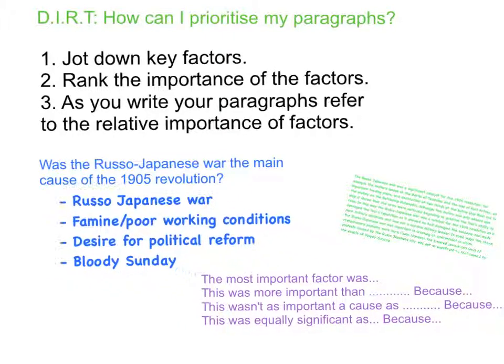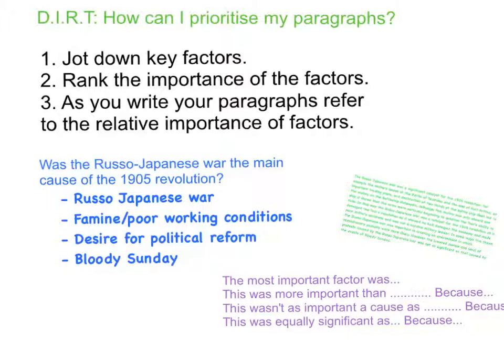Okay, the next thing that I would suggest that you do is to jot down your key factors. So let's start with jotting down key factors. Imagining the question you've been asked is, was the Russo-Japanese War the main cause of the 1905 revolution? Well, I've jotted down 4 things that you could include as key factors in this question.